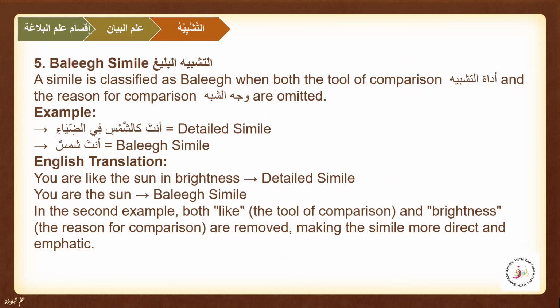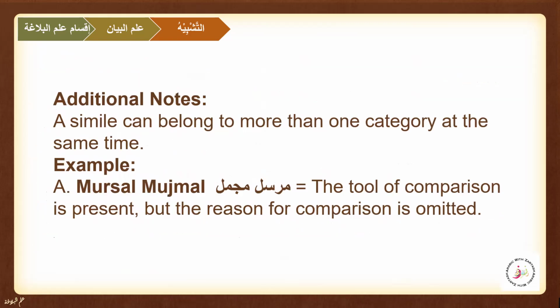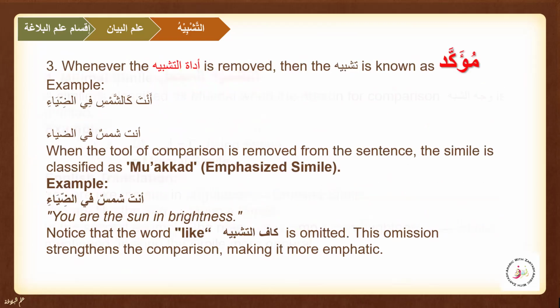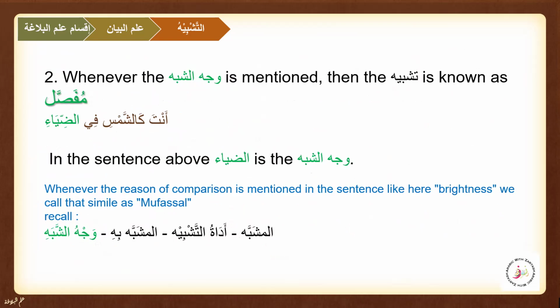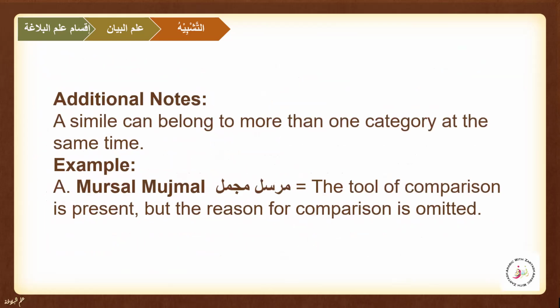So these are the types that we learned. Alhamdulillah. There are some additional notes that we are going to learn as well. We are going to remember these words. You need to remember four types: mursal, mujmal, muakkad, and the third one, mufassal, when the wajh shabah is present. These additional notes you are also going to remember: a simile can belong to more than one category.